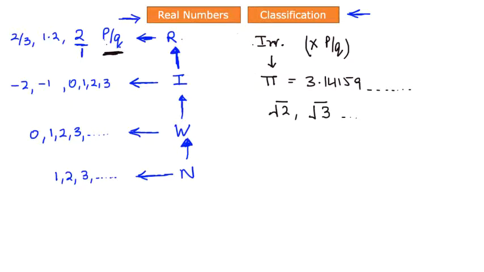Now this entire space of numbers, what we define as rationals and what we define as irrationals, this entire space of numbers is called real numbers.